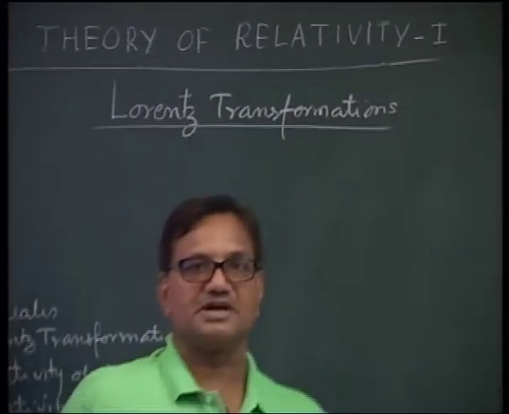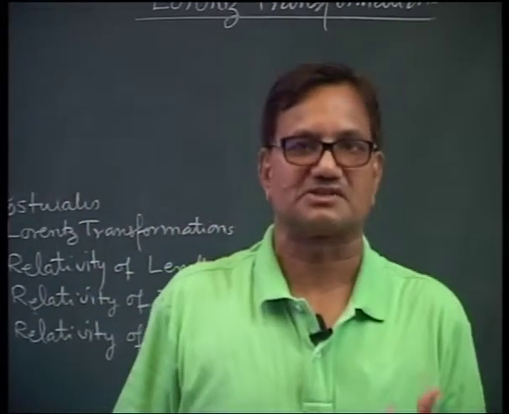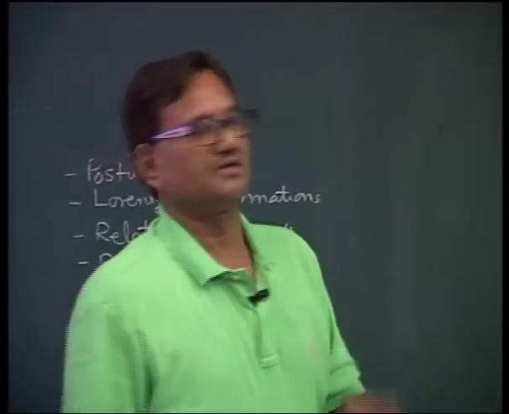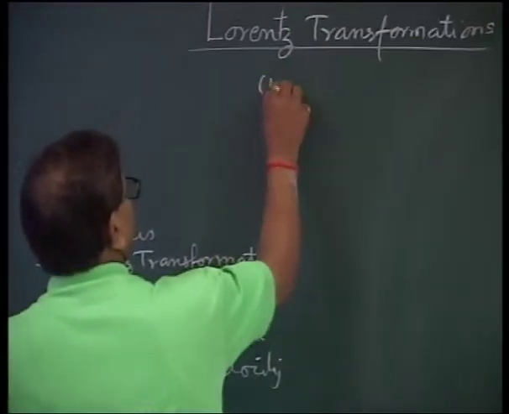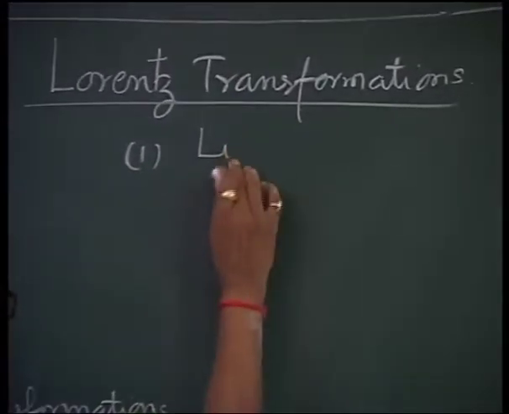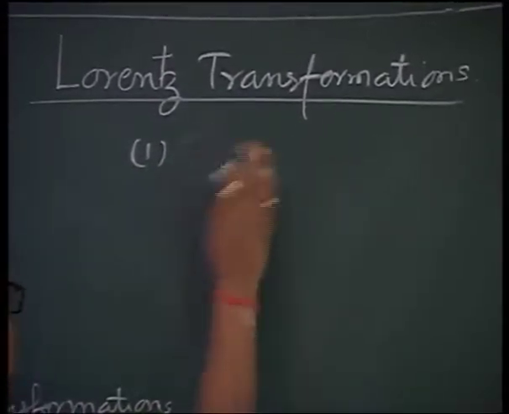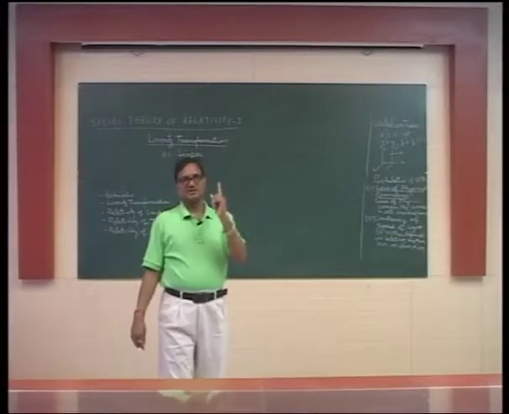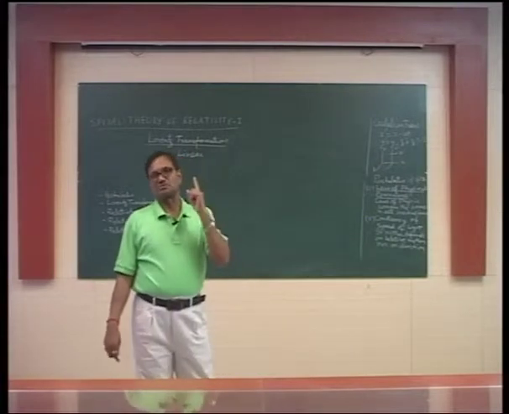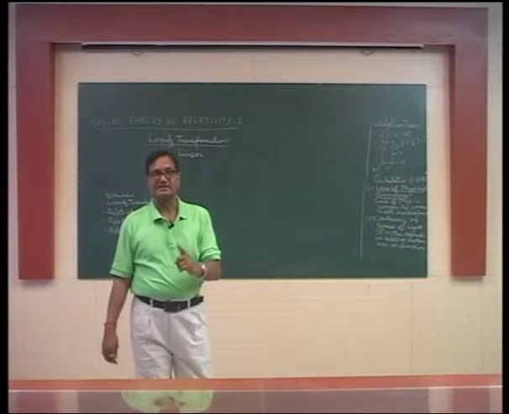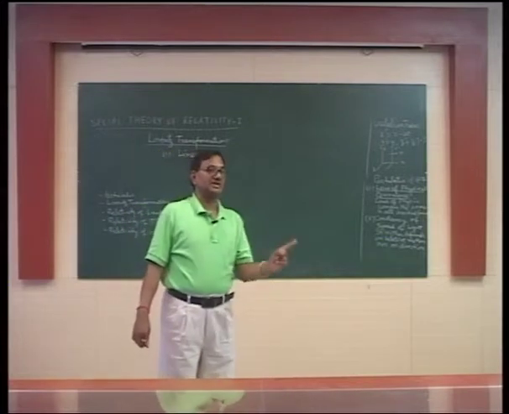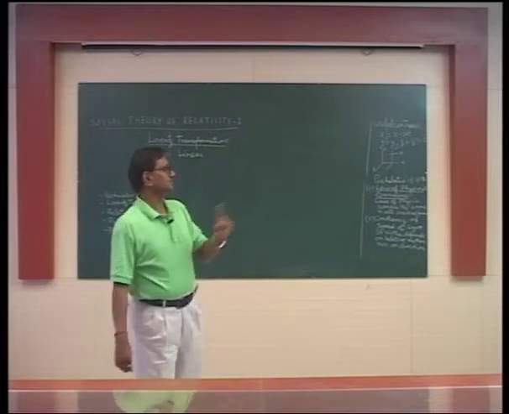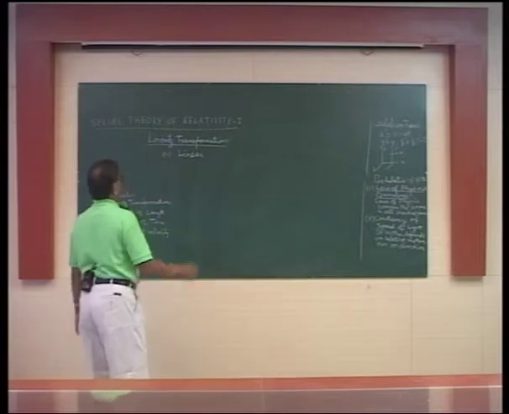What are the essential requirements that these transformations should observe? There are these observations. Number one, the transformations must be linear. Why must the transformations be linear? The law of physical equivalence: corresponding to one event in S, there must be one event in S dash. That requires the transformation to be linear. This is in accordance with the first postulate of relativity.